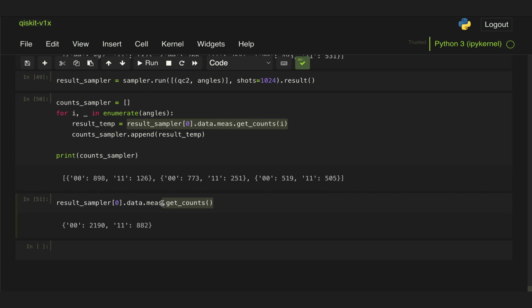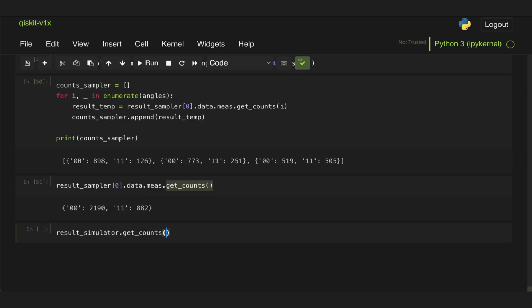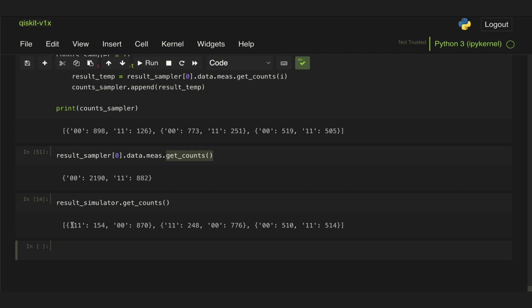Because we might be thinking that this would do something similar to what you get with the basic simulator, which is actually get the entire list for the 3 results. I know above we used a for loop to extract them, but with the old simulators, you could just extract the list immediately. Whereas with the sampler, you do need to extract one by one. If you don't, then it adds up all the results.